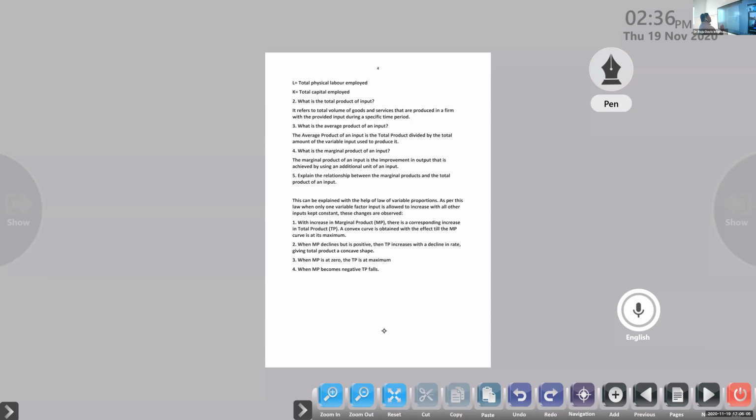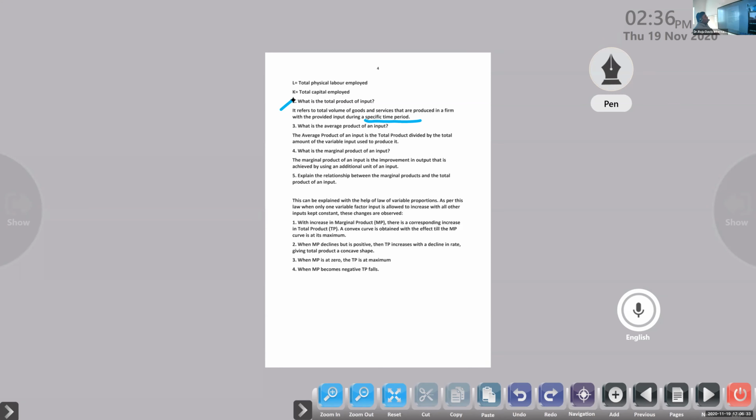Okay. So what is the total product of input? It refers to the total volume of goods and services that are produced in a firm with the provided input during a specific period of time. Any doubt in this answer? It refers to the total volume of goods and services produced in a firm with a provided input, whatever it is, maybe labor or capital, during a specific period of time.